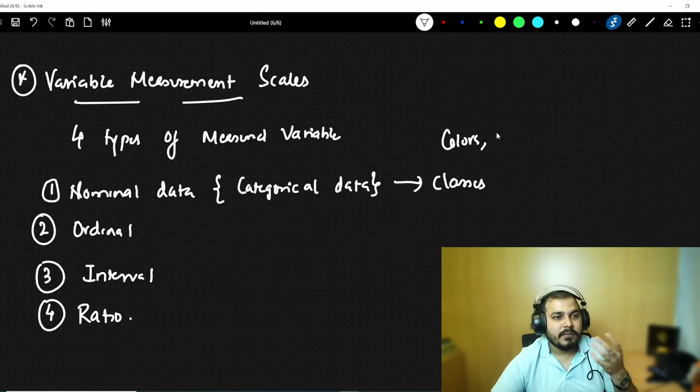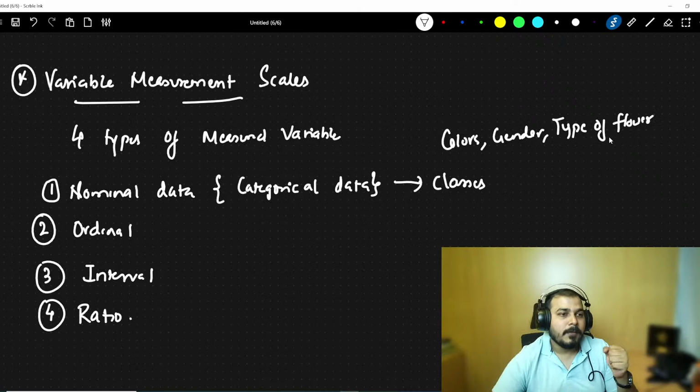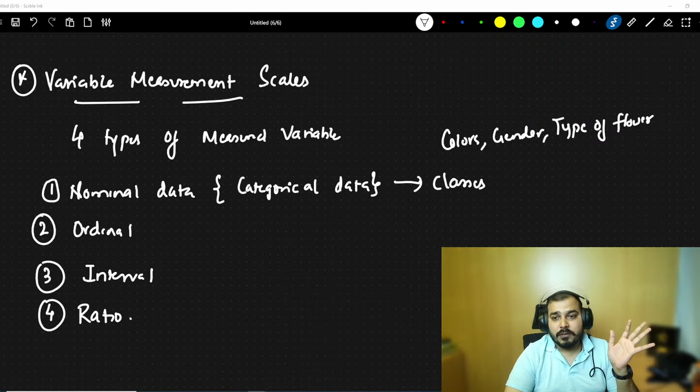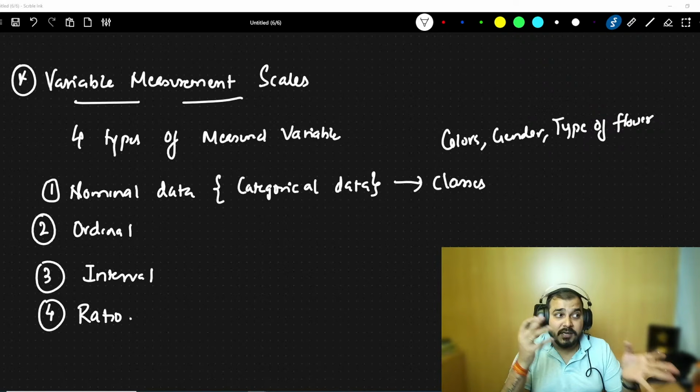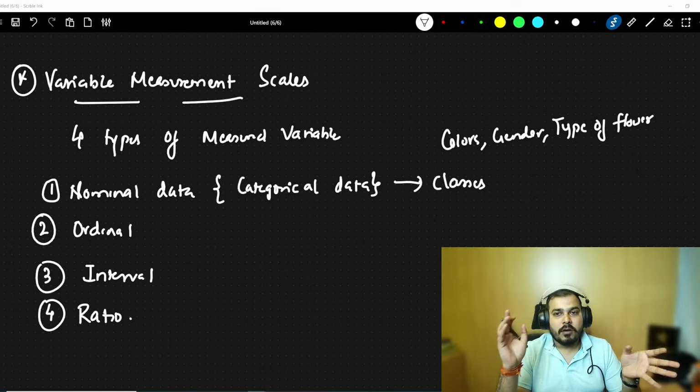Gender is an example. Type of flower. So these are some of the examples of nominal data. Because I've heard interviewers asking what is the difference between ordinal and nominal data.